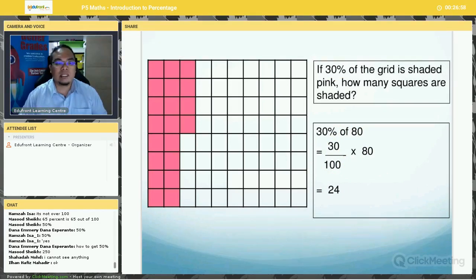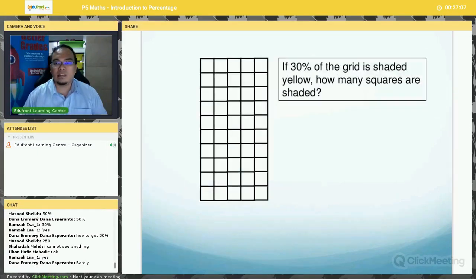Any questions so far? The P5s, do you understand? Yes? Okay, very good. Dana, have you started learning percentage in school? No? Oh, no wonder. Okay, no problem. This is very basic. I understand that the topic of percentage is a problem to many students, including the P6s. So no problem. Later on, I will upload this video webinar on YouTube, then you can review the lessons again.